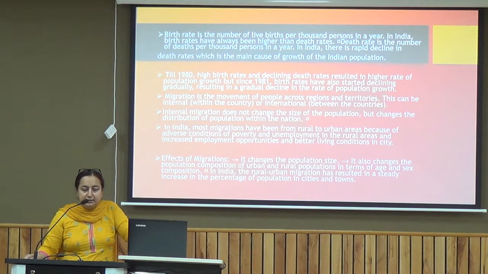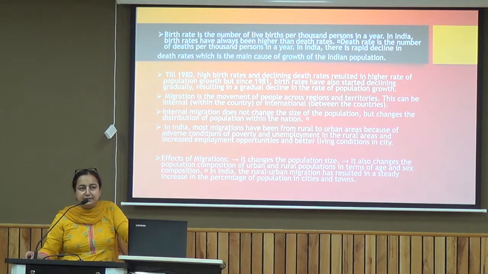In India, rural and urban migration has resulted in a steady increase in the percentage of population in cities and in towns. So if you look back at the census and at the population status of the different cities in India, we can see that there is constantly an increase in the population of the metro cities, and constantly an increase in the other major cities of India.